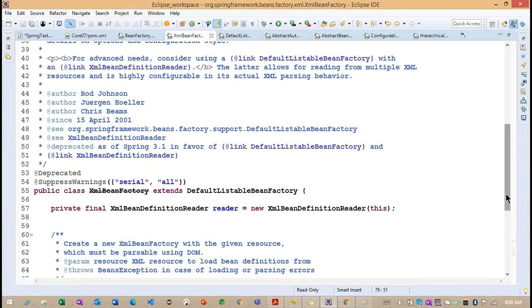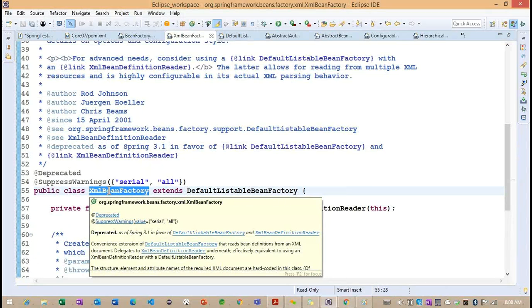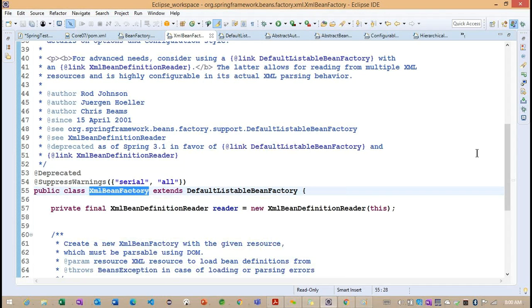So this is a method. Okay, right. This is the object we are going to create to get a container object. What is the class? XmlBeanFactory. We'll see what information is contained inside this particular XmlBeanFactory. Along with this BeanFactory, we are going to have one more container here.